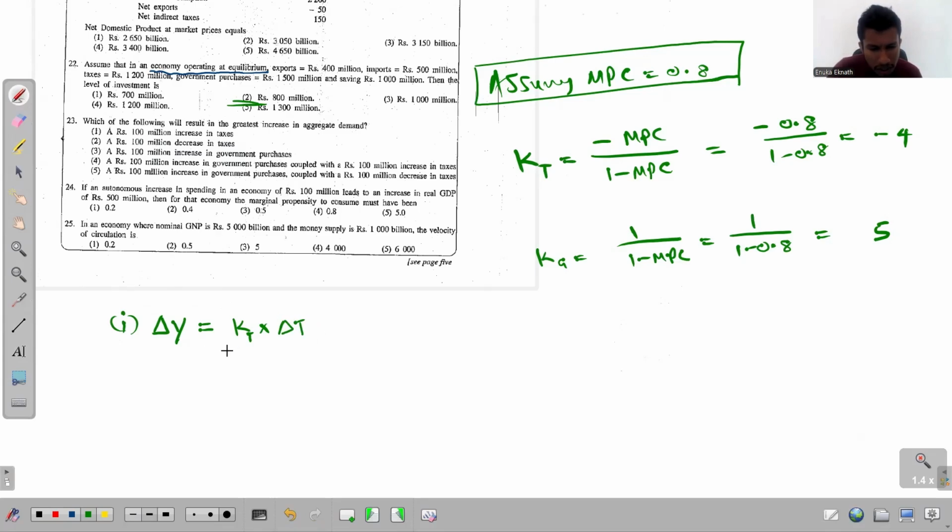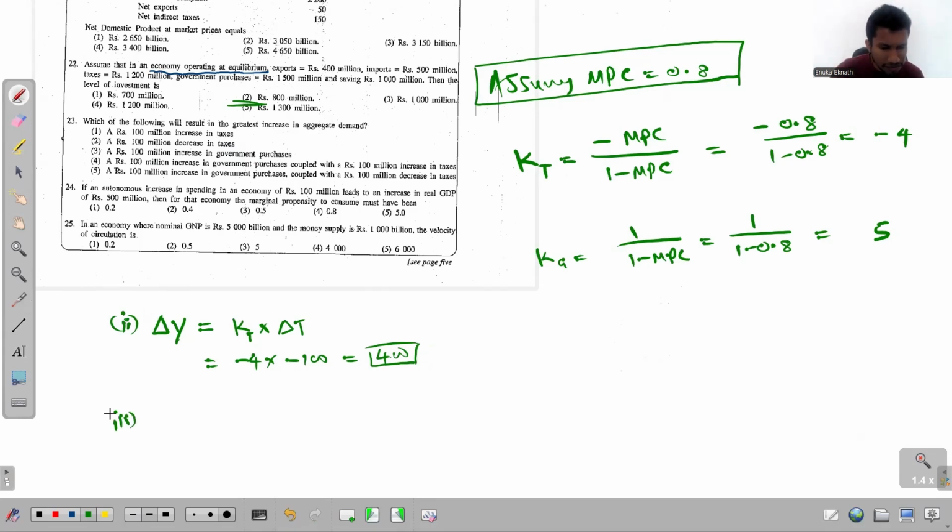The tax multiplier is minus 4, and the government will decrease the taxes, so that is minus 100, so the change that happens in aggregate demand is plus 400. That's the outcome suggested in the second option.